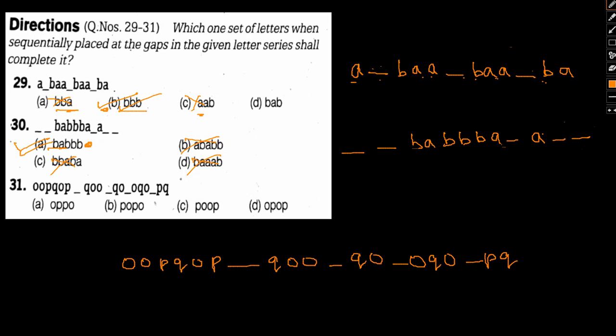So let's check here. Let's start off with option A first. O P P O. Okay. Double O P Q O P O Q. Again double O P Q O P O Q. Double O P Q. Yes, see, double O P O Q. Again double O P Q O P O Q, and the trend continues. So yes, this forms a pattern. So this can be our probable answer, but we'll again check all the options just to be sure.